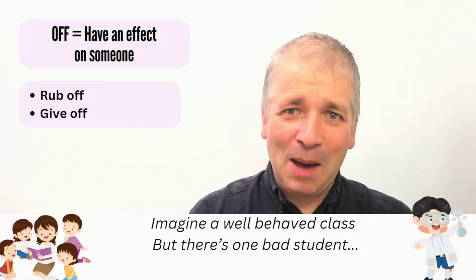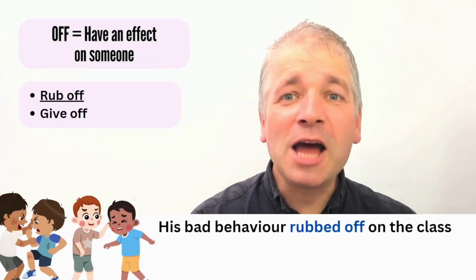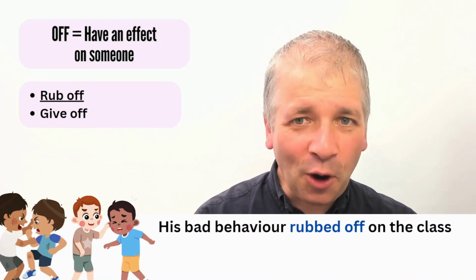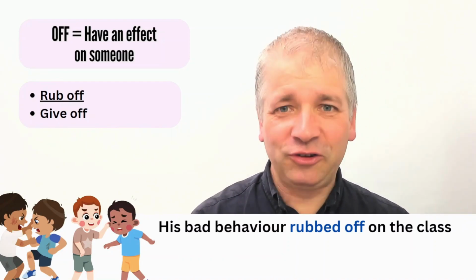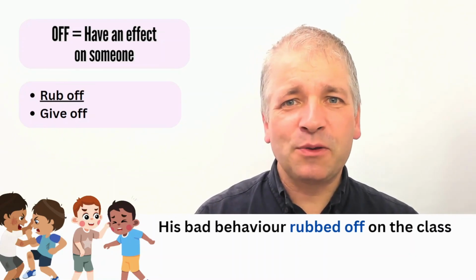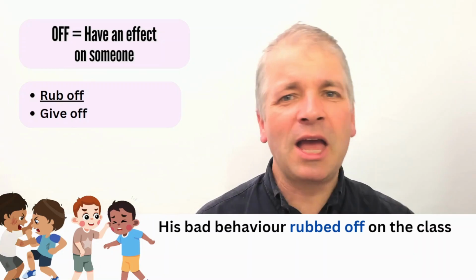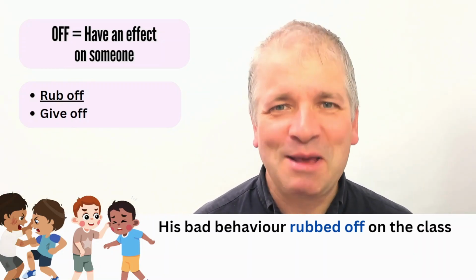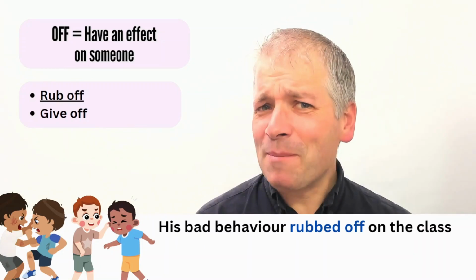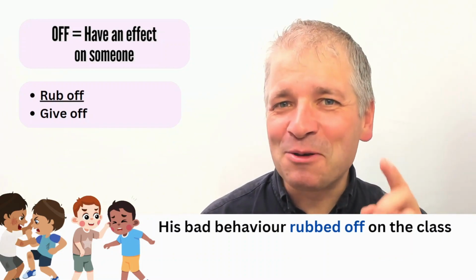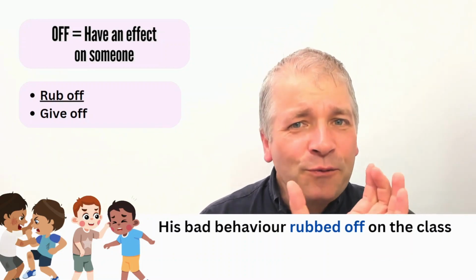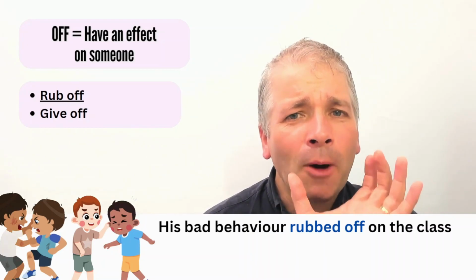Well, this can happen. His bad behaviour rubbed off on the class. Look at all the children now. Suddenly, because they're copying this naughty boy, they're all fighting, they're misbehaving, and suddenly it's not a very nice classroom anymore. Can you remember a situation like that? I think most of us can. And the phrasal verb here is rub off.